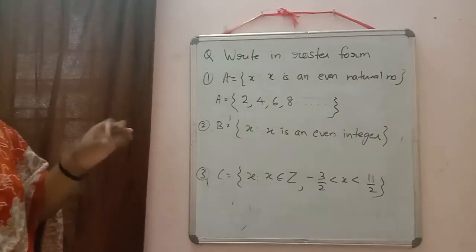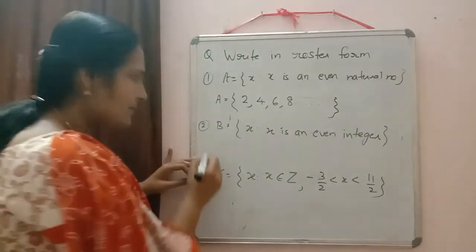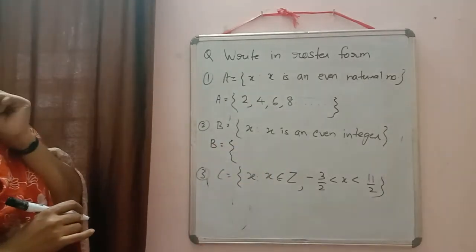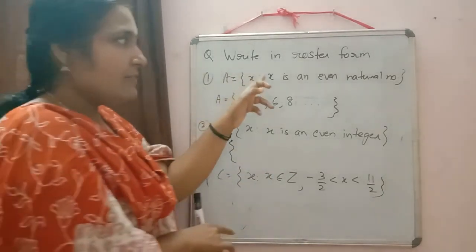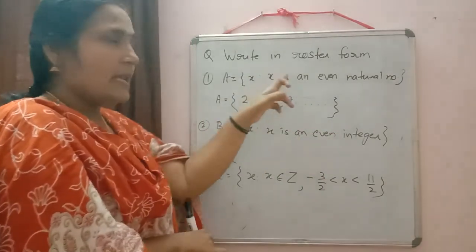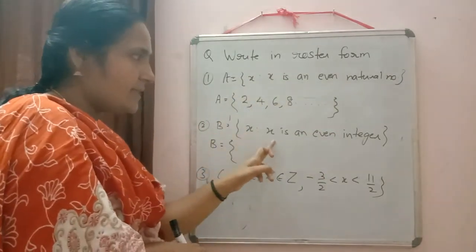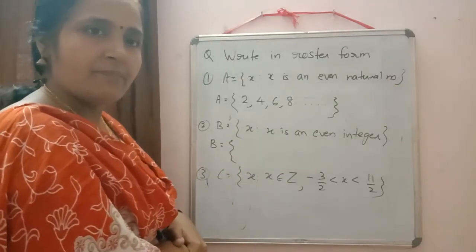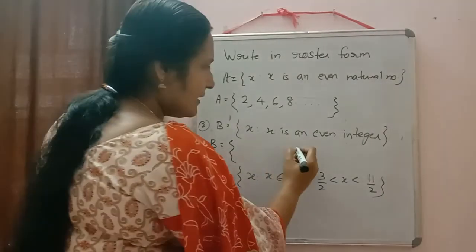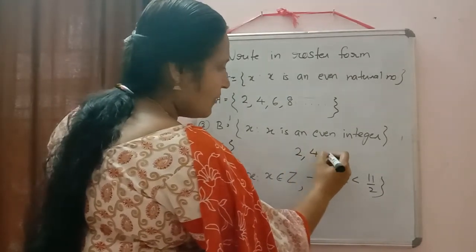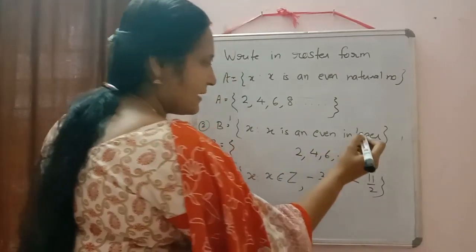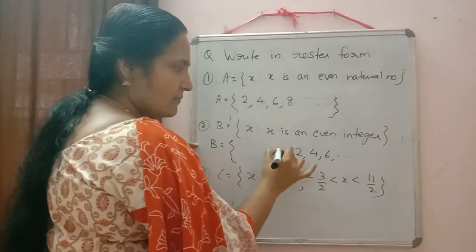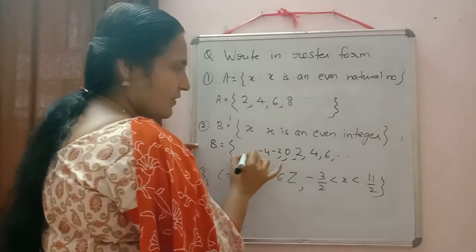Clear? Okay. Now the next one, just to check. B is equal to the set of all x such that x is an even integer. In the previous one it was an even natural number, and here it is an even integer. So negative numbers can also be included. We will write 2, 4, 6, etc. Can we write 0 also? Okay, 0, minus 2, minus 4, etc.